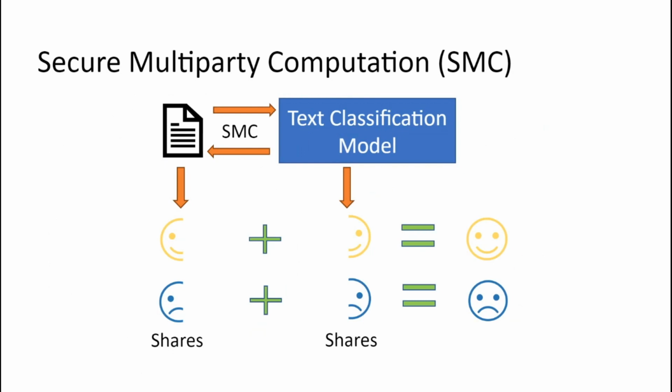Yes, there is. One of these ways is secure multiparty computation. It is a mathematical technique from cryptography that allows parties to compute a function together without learning what each other's secret inputs are. And this works by doing computations all on shares. These shares are pretty much secret inputs. They're distributed between the parties, so no one knows what the secret is. All the computations are done on the shares. In the end, they add them together to find the final result.